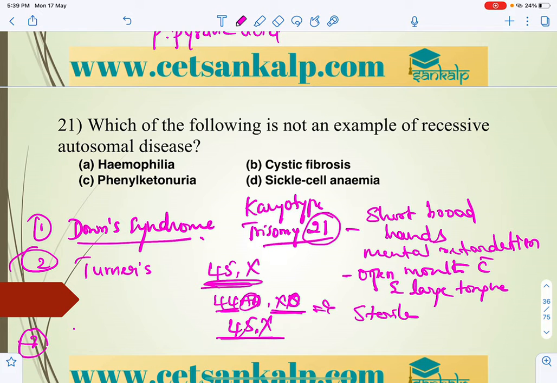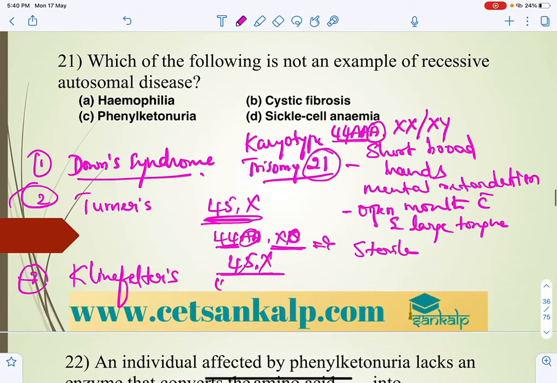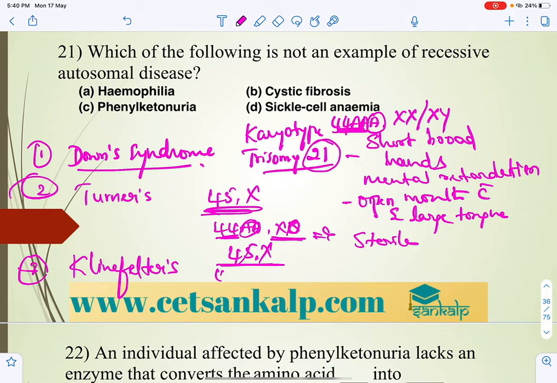In case of Klinefelter syndrome, mainly there is an addition of one chromosome: 44 autosomes plus XX or XY makes 45, 46, 47.